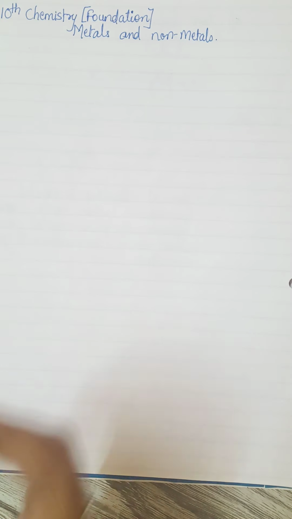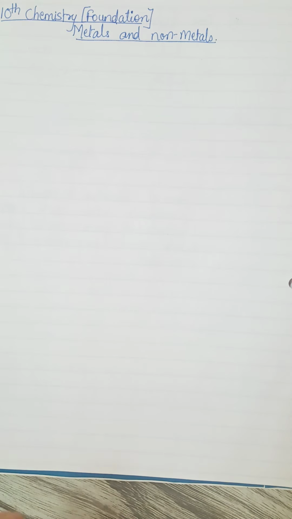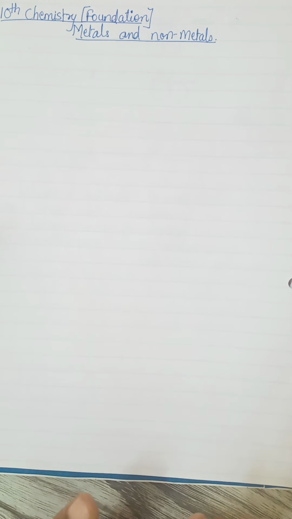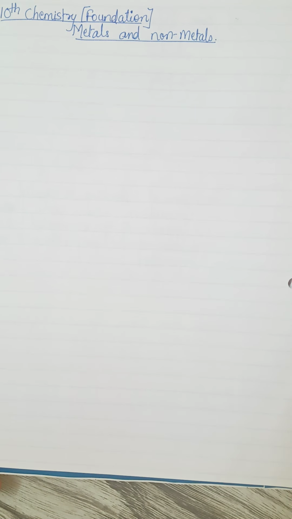So, we were on the topic metals and non metals in our foundation batch. I hope you have gone through the sessions I have given. Basically, we have completed the chapter, but some examples have to be done. There are only two examples which we should do, and that is iron and aluminium ka extraction. Some few points we have to see. I think iron alone will take 2 to 3 sessions because it's a very important element, and you may get questions out of it. And for JEE NEET, it is very important to be studied.